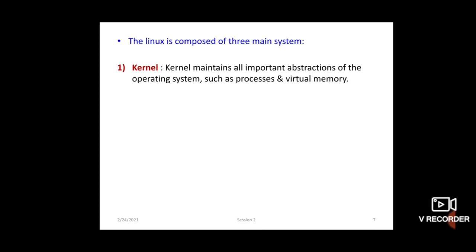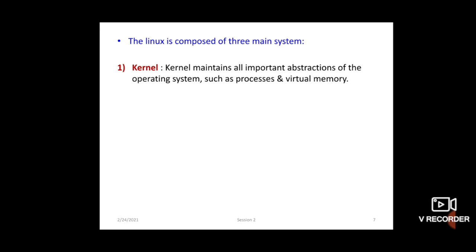First one is the kernel. The kernel maintains all important abstractions of the operating system, such as processes and virtual memory. Virtual memory is also called imaginary memory. That memory is divided into equal-sized pages, so it is called virtual memory.